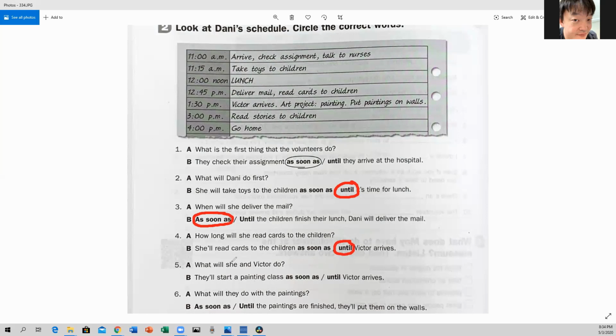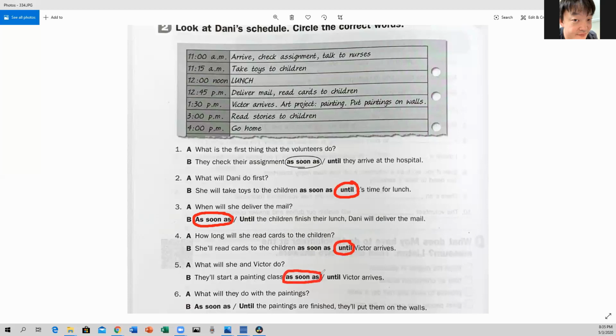That's the idea. Okay? Continuing, number 5, what will she and Victor do? They'll start a painting class as soon as or until Victor arrives. They'll start a painting class as soon as. So right after he arrives, they will start the class.